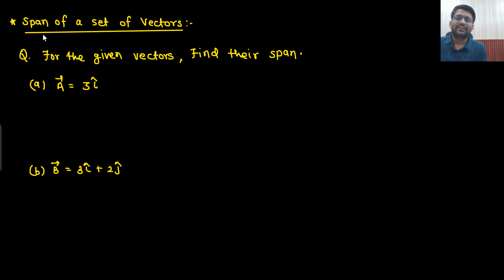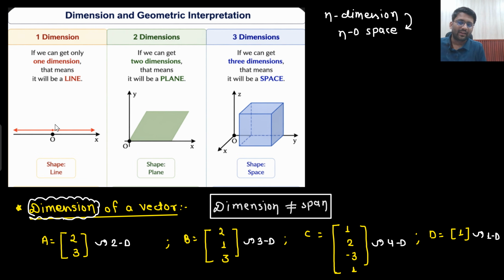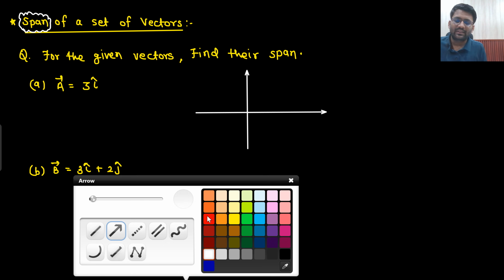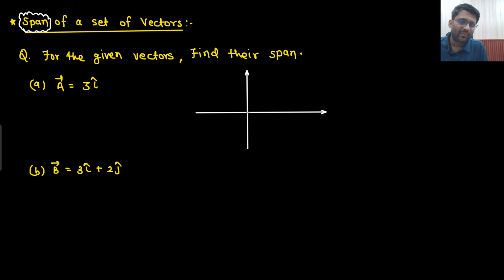And now we are going to talk about the span of a vector. What do you mean by span? The span is what this vector will create: a line, a plane, or a space. This is what we need to find out. So you are given only one vector, which is 3i cap. What will this 3i cap create? This is what I am asking. Can you represent vector 3i cap? Yes, sir. This is your vector 3i cap.